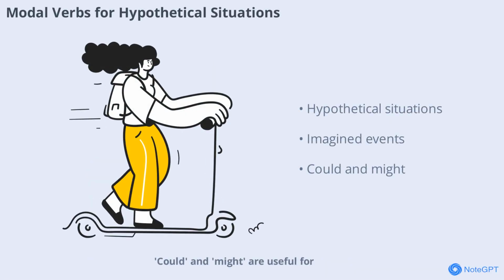Could and might are useful for talking about hypothetical or imagined situations. For example, if I had more time, I could travel the world, or you might win the lottery someday. These verbs help us discuss things that aren't real yet.